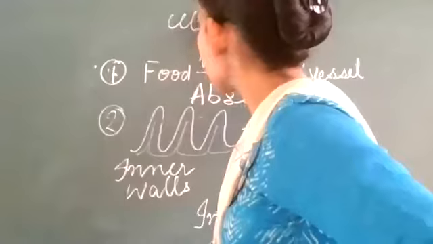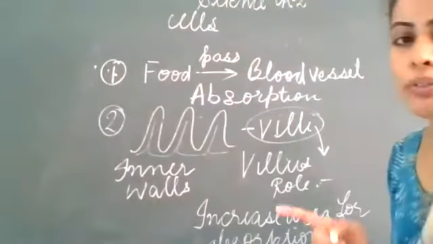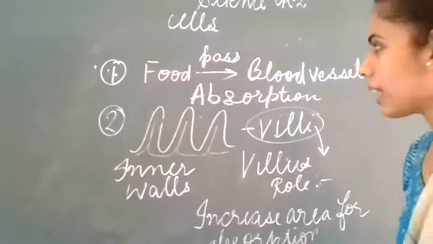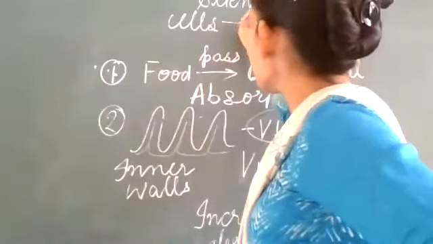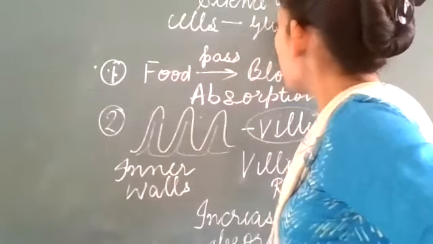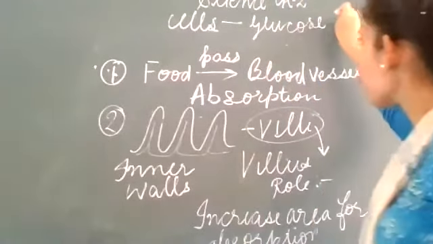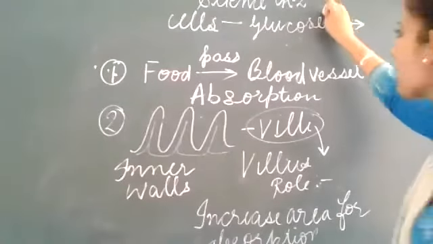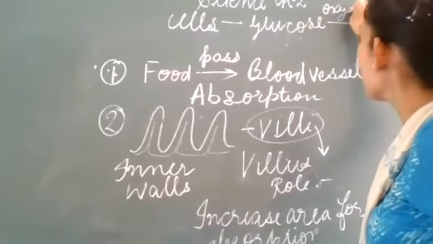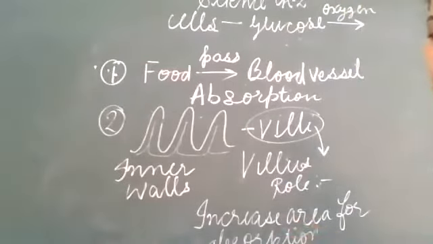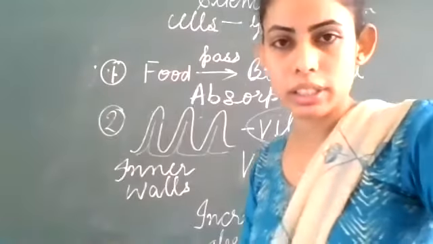In the cells, in the presence of oxygen, clear? I told you that there is glucose that is formed. It is a simpler substance. Glucose will break down in the presence of oxygen to give carbon dioxide, water, and energy.